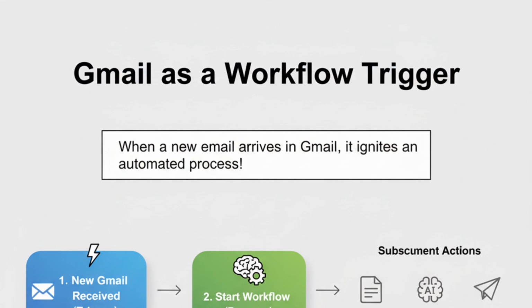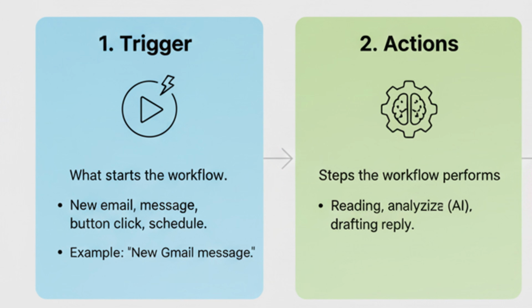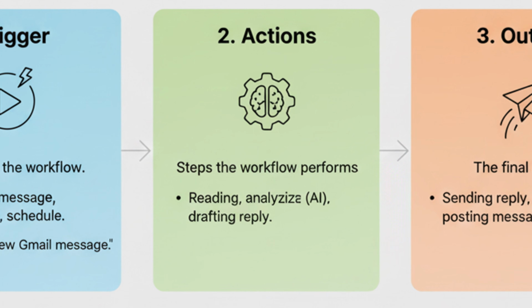For example, whenever I get a new Gmail message, that starts the workflow. So the workflow will process the Gmail and it will send it back to the required person. Next, coming to talk about actions, the steps that the workflow performs after being triggered. This could be reading the message, analyzing it using AI, and drafting a reply.